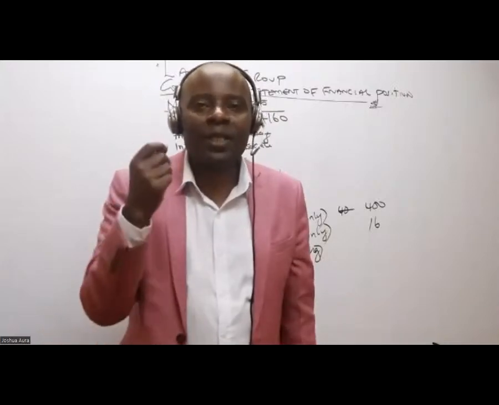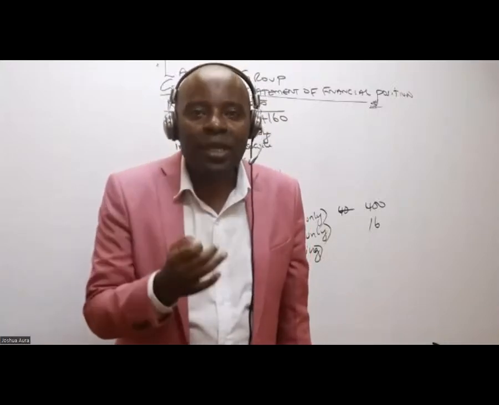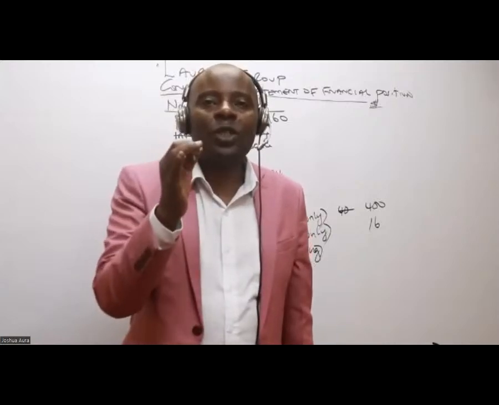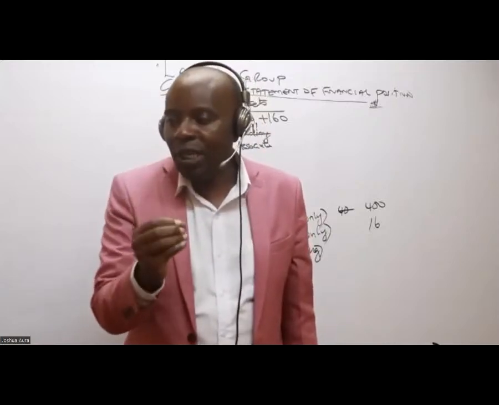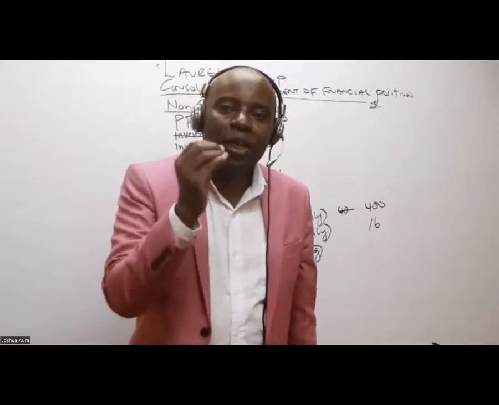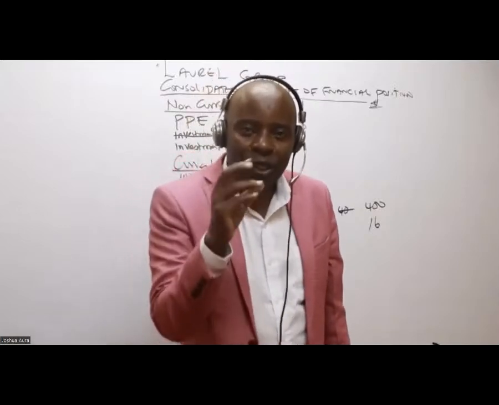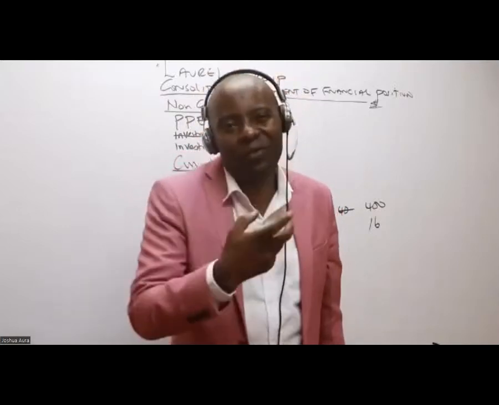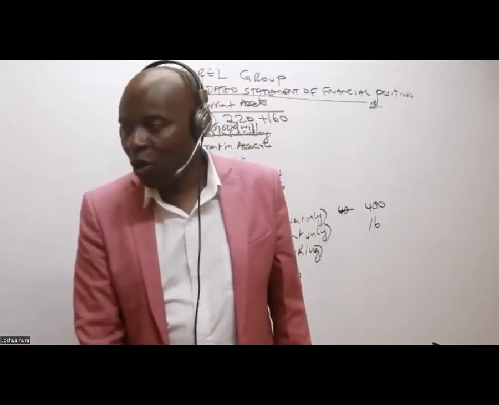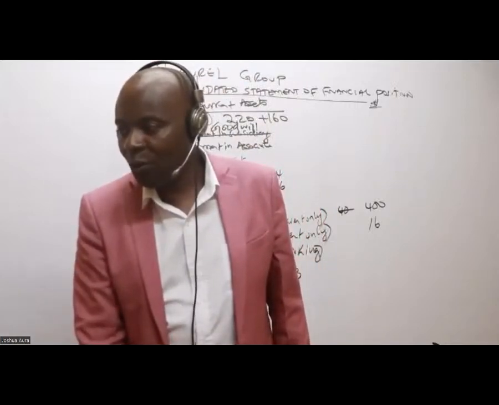So remember here, the examiner wanted to run away from this concept students are always used to, the one of computing UPS, unrealized profit, using the profit margin approach. No profit margin was given.